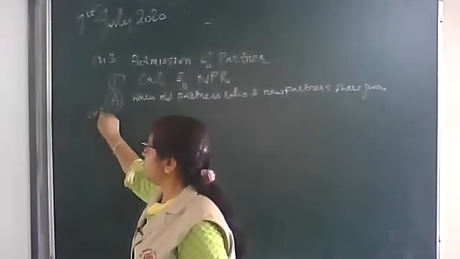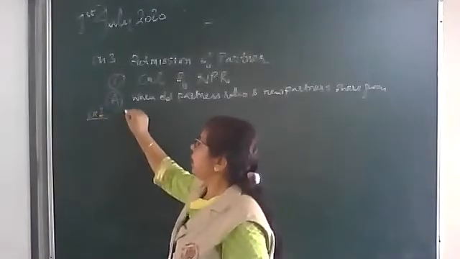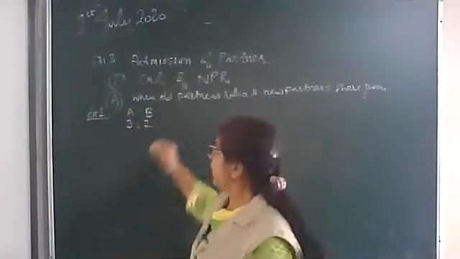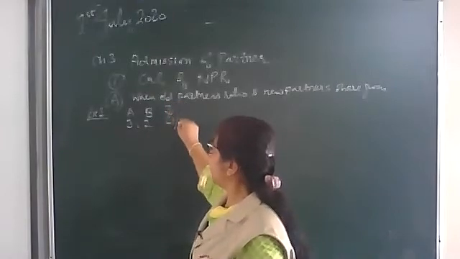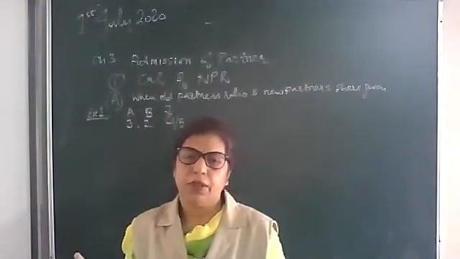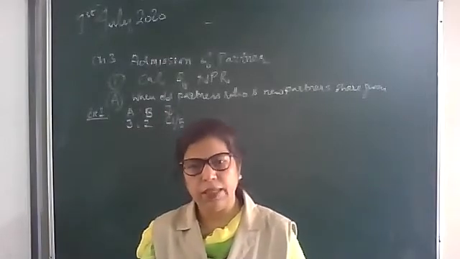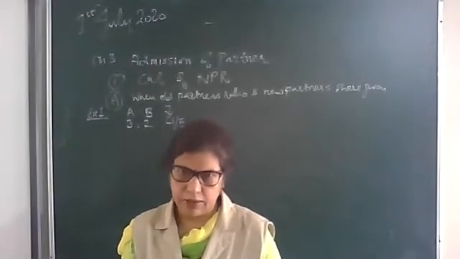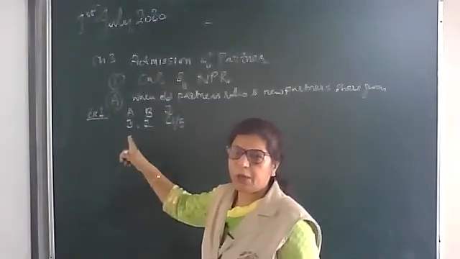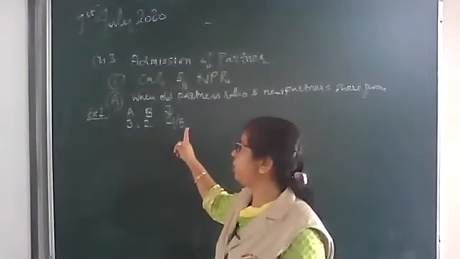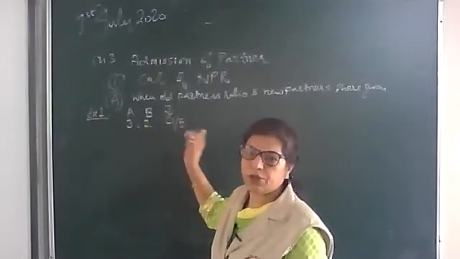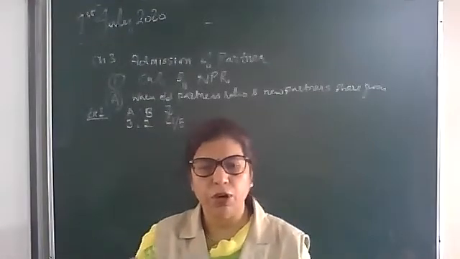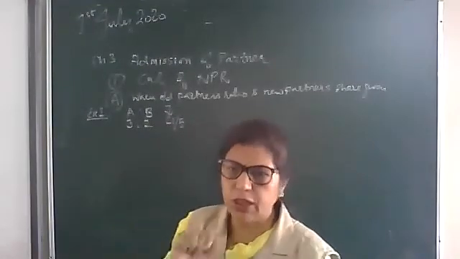This is example number 1 in NCERT. A and B are partners in the ratio 3:2, and C is an incoming partner for 1/5 share. Only this information is given, as I told you. This is the basic and oldest way of calculating the new profit sharing ratio, where the old partners' ratio as well as the incoming partner's share are given. Now we have to calculate the new profit ratio of all 3 partners. See how to do it.